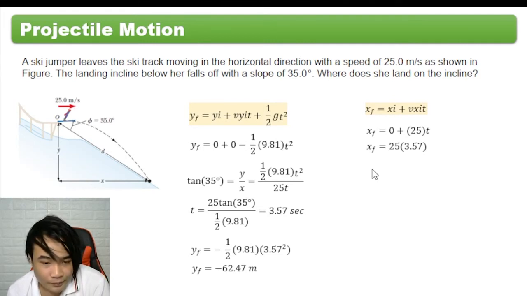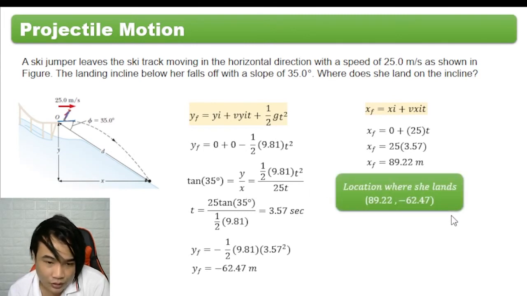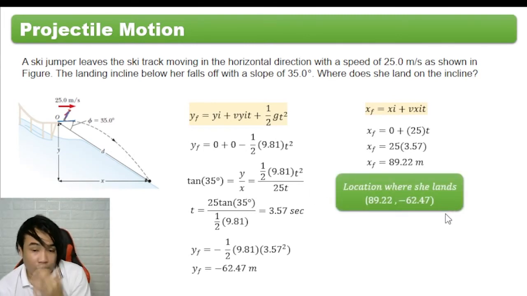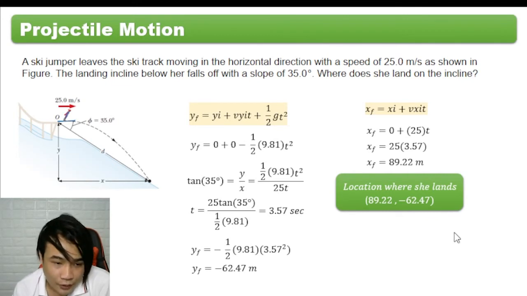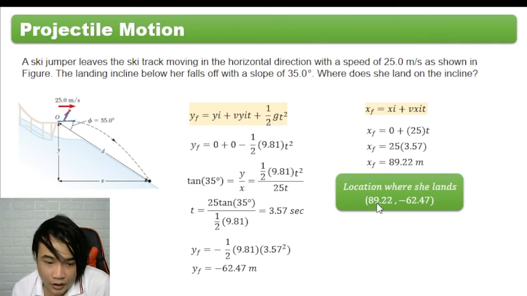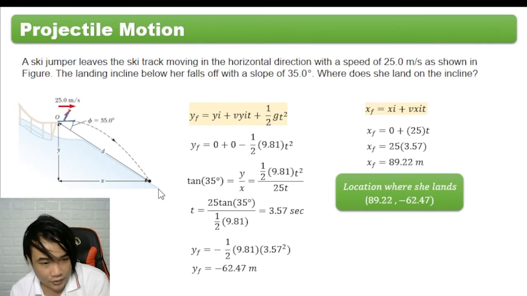So xf is equal to 89.22 meters. So the location of the ski jumper is 89.22 along x and negative 62.47 along y. This is the location where she lands.